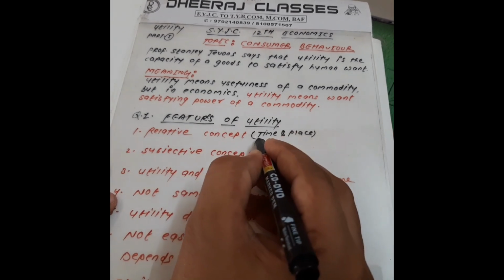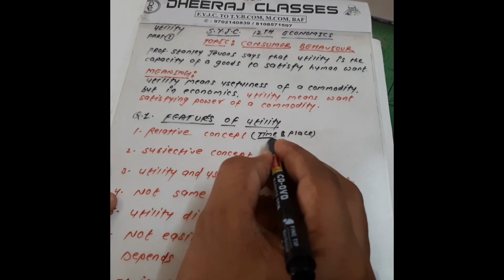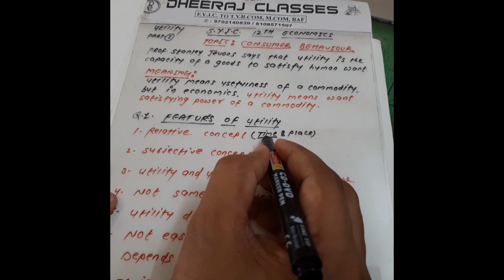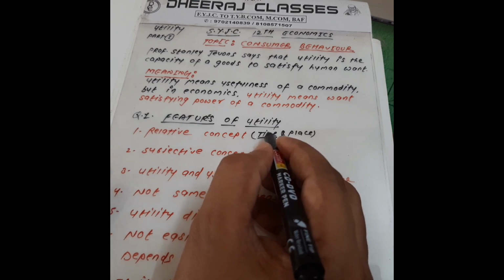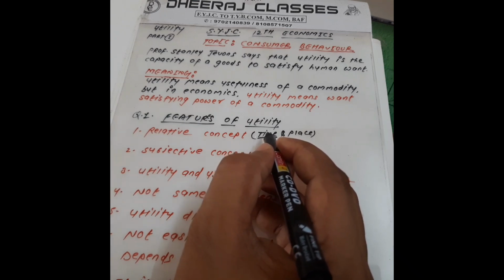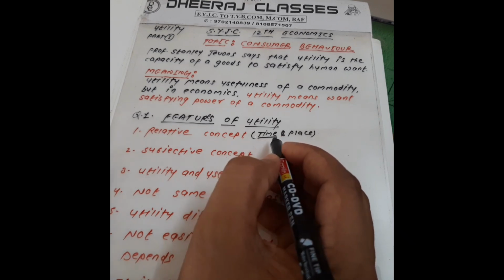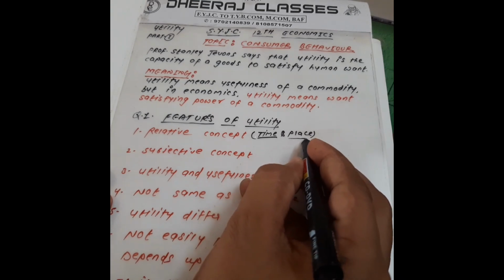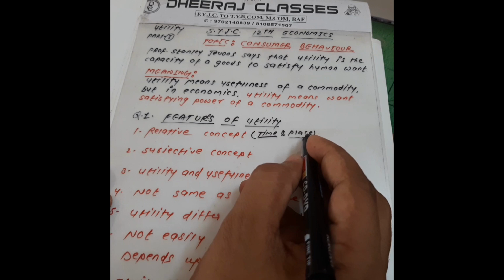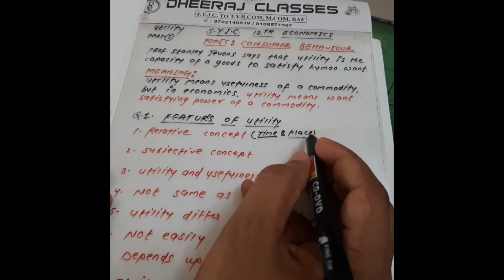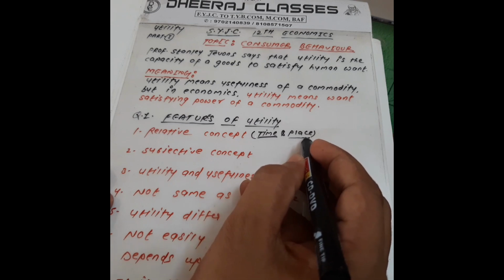If we go according to time, what is the time utility? Just as an example, the time means the winter season. Woolen clothes in winter have a greater utility as compared to the summer season. Now, if we go according to places, we can say that woolen clothes have more utility in Kashmir than in Mumbai.